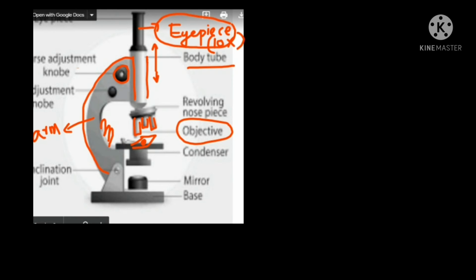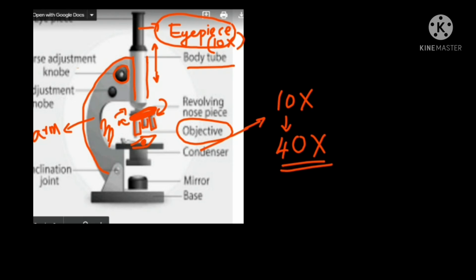In the objective lenses, two types of magnification are present. One is 10x magnification, with which we will be able to see just a little bit. If you want more magnification after keeping 10x, we have to rotate this. This is called the revolving nose piece. You can move it to 40x magnification. 40x is the highest magnification for the objective lens.